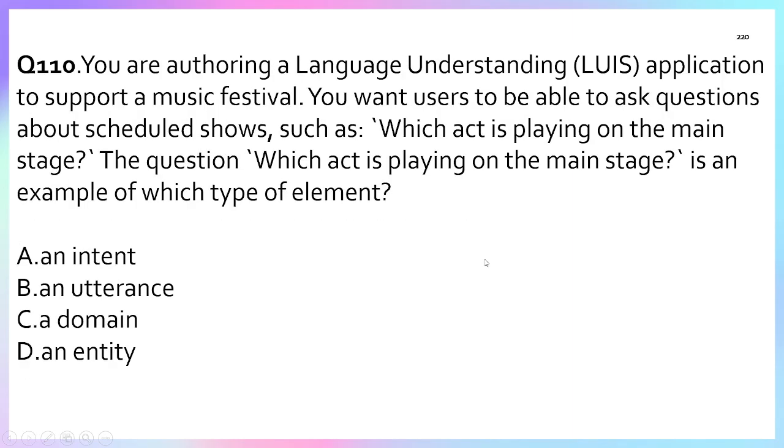Question number 110. You are authoring a language understanding application to support a music festival. You want users to be able to ask questions about scheduled shows, such as which act is playing on the main stage. The question which act is playing on the main stage is an example of which type of element? Option A, an intent. Option B, an utterance. Option C, a domain. Option D, an entity.